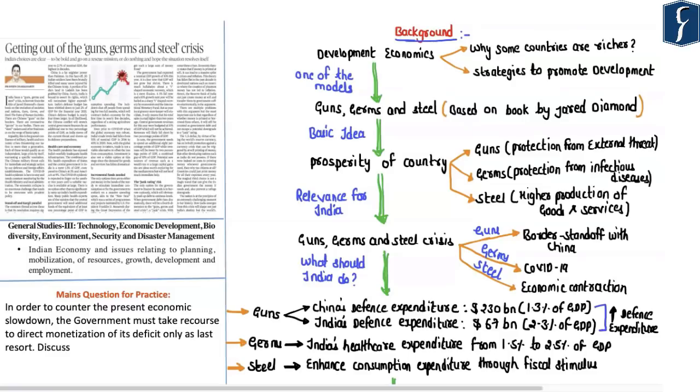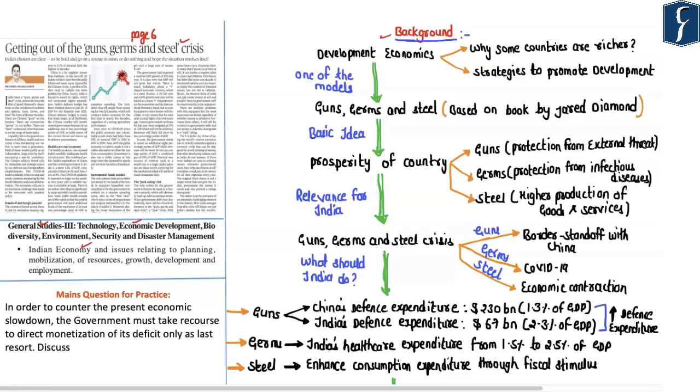Now the first article appears on page number 6 as a lead article. The title of the article here is Getting Out of the Guns, Germs and Steel Crisis. Now the article that we are going to discuss here shall be important mainly from the perspective of GS Paper 3 Economy under the subsection Indian Economy and Various Issues.